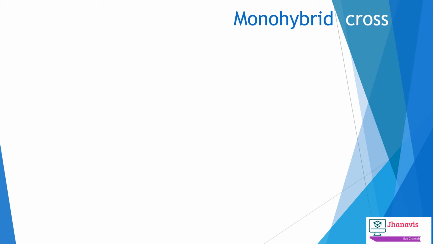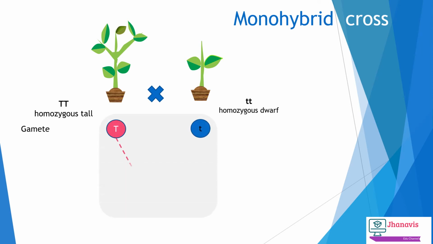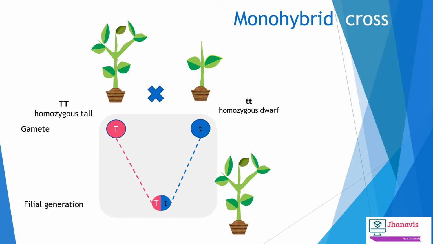Okay, now we will discuss the monohybrid cross. To start with, I am taking an example of the height of the pea plant. We just have to discuss it using a diagram. It is very simple to understand the monohybrid cross. Here you can see in the diagram, I have taken the tall plant and crossed it with a dwarf plant. So the gametes here are the big T and the small t. When we cross them with each other, I will get heterozygous tall plants in the F1 generation.